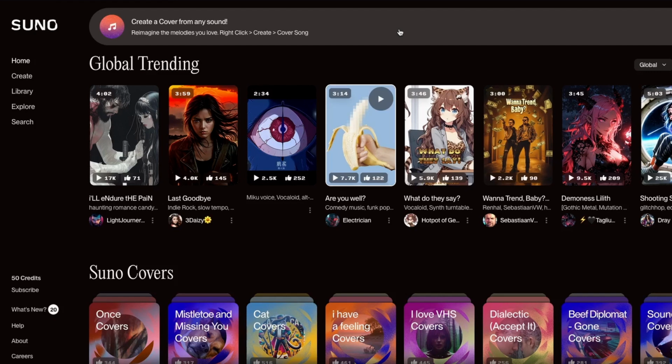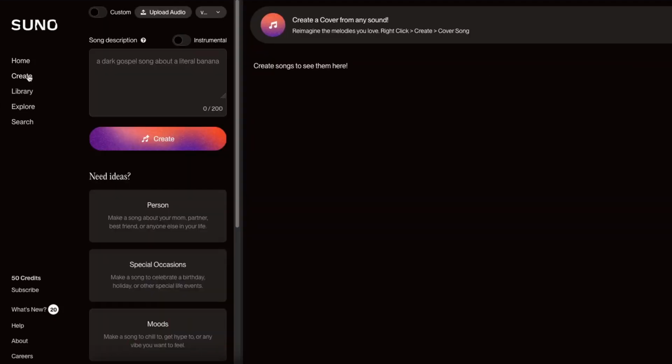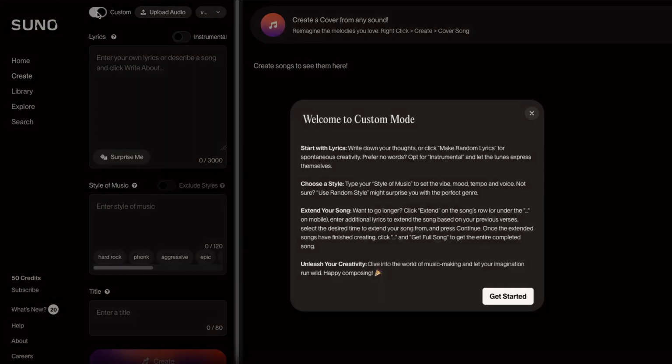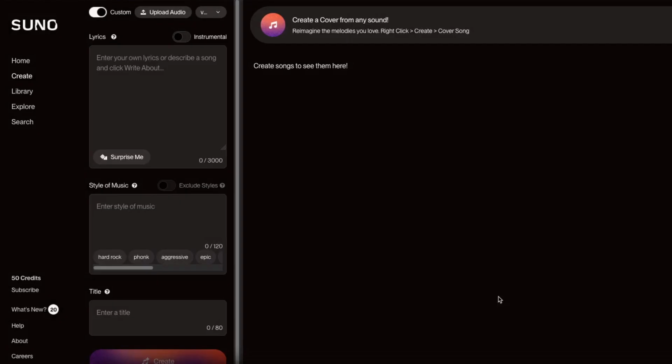Now, Udio is great, but there's another tool that's more well-known in the AI music space, and that is Suno AI. So you want to head over to Suno and log in. Now let's input the exact same prompt to see how the results compare. We're going to go over to Create. And since we have lyrics, we go up to Custom. Click that. Custom Mode. We're going to put our prompt in here.